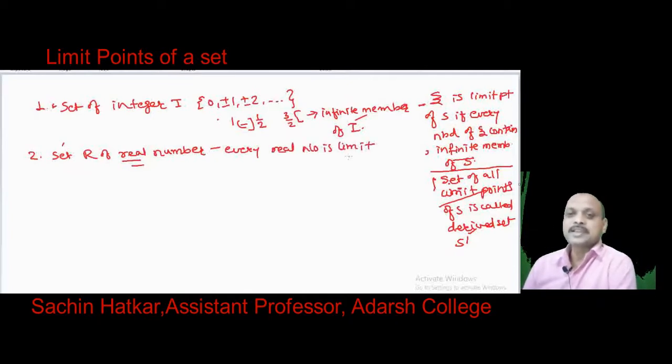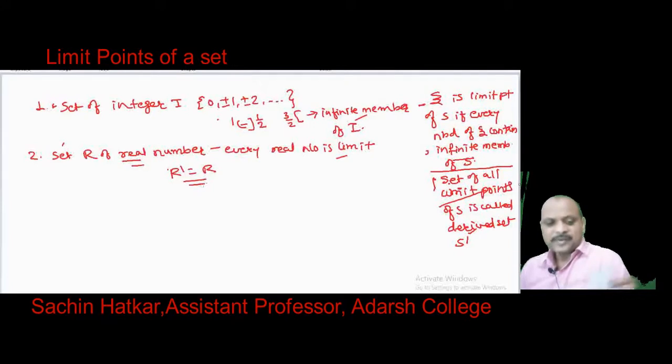Whichever limit point we take, it is possible to take an open interval which contains that real number and which is a subset of R, and therefore every real number is a limit point of R, and hence R dash equals R. We have this set of all real numbers equal to R.